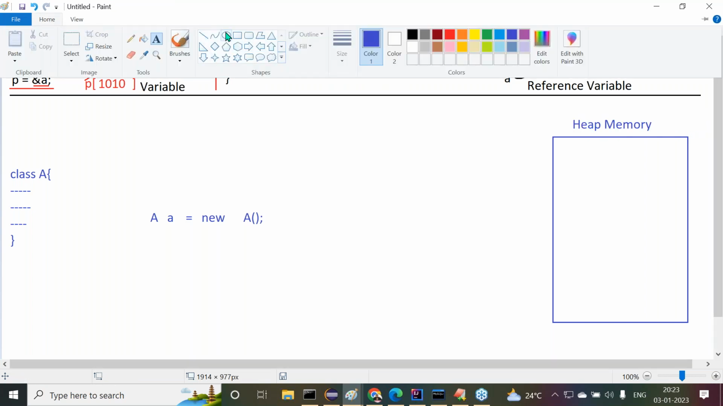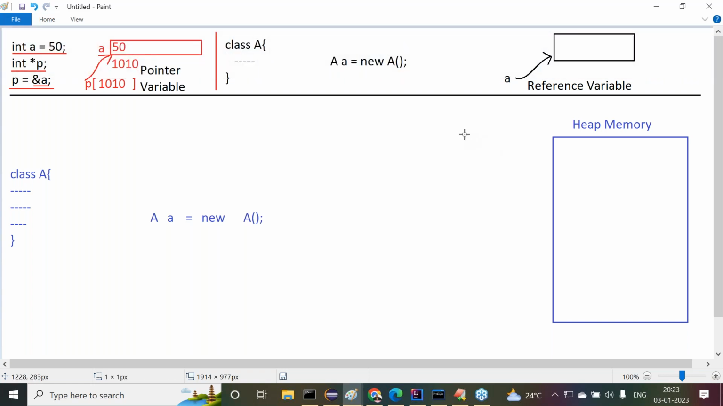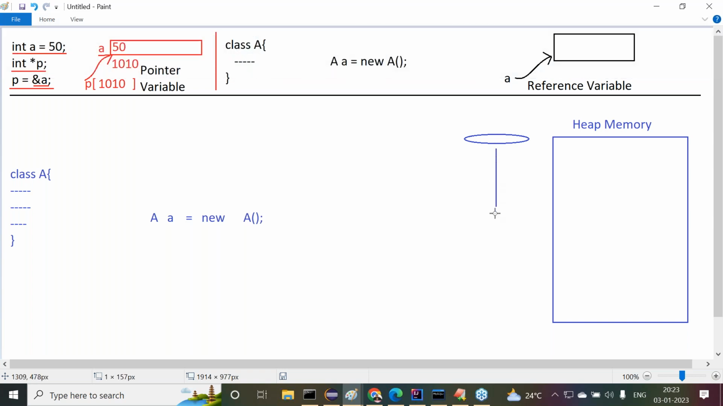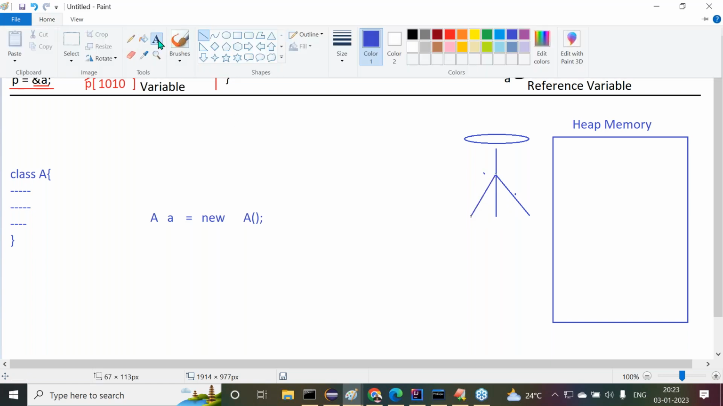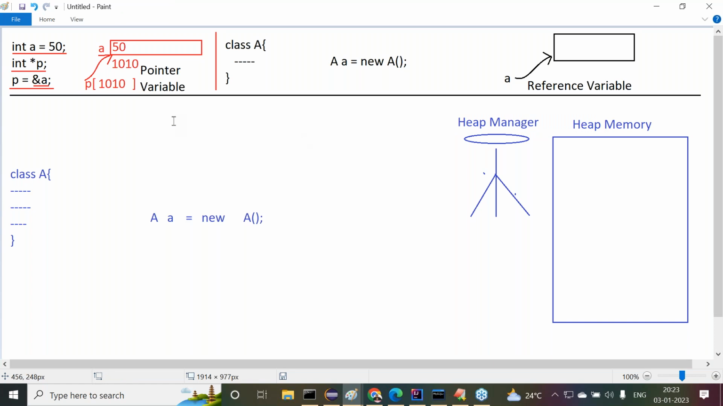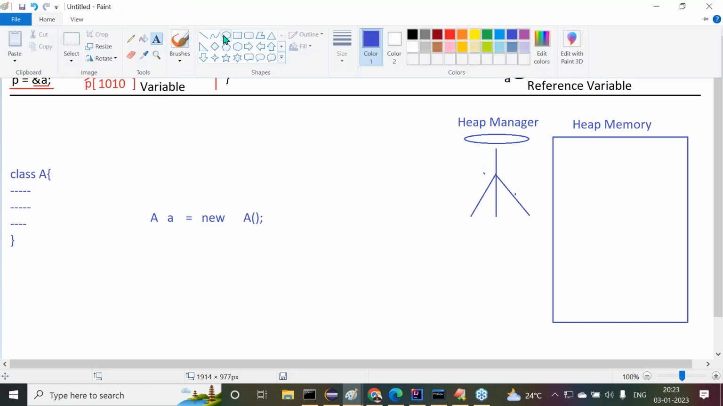To control this total heap memory, one person will be assigned. Now, this person is the heap manager. There is a person to control this total heap memory. That person is what? Heap manager. Observe carefully. Next one is what?